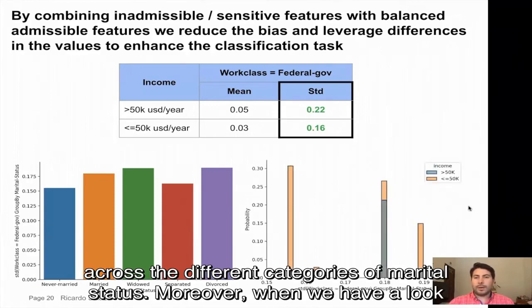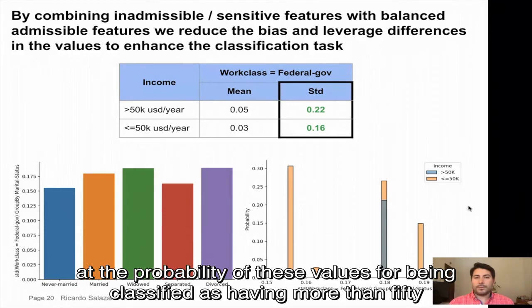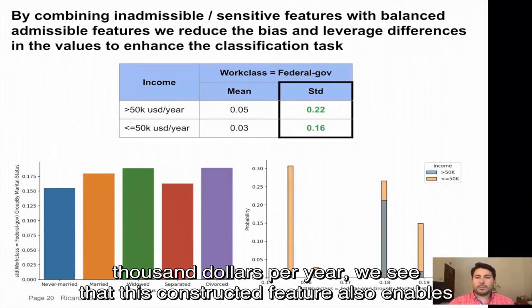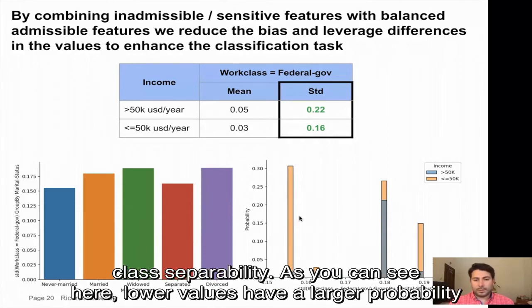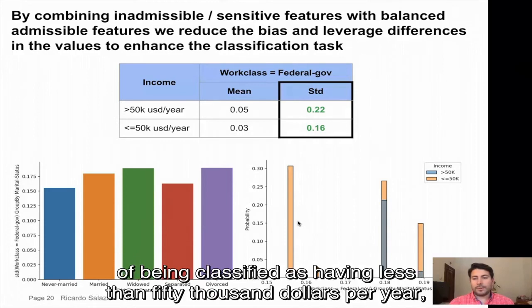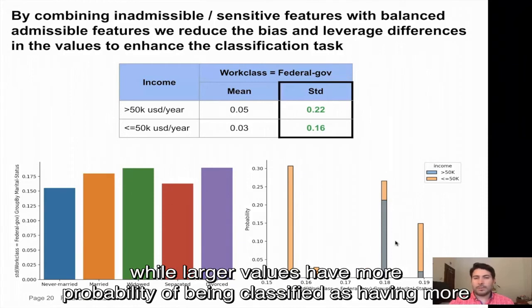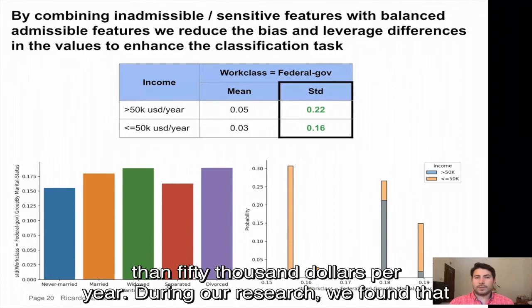Moreover, when we have a look at the probability of these values for being classified as having more than $50,000 per year, we see that this constructed feature also enables class separability. As you can observe here, lower values have a larger probability of being classified as having less than $50,000 per year, while larger values have more probability of being classified as having more than $50,000 per year.